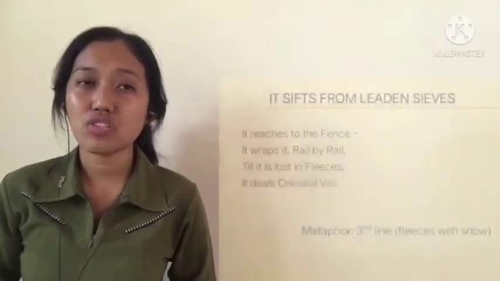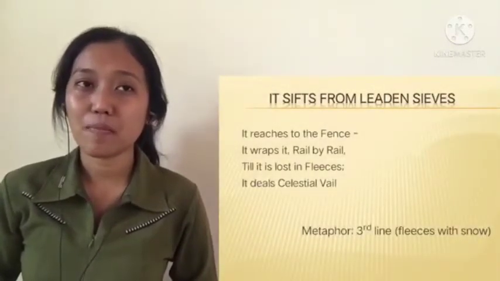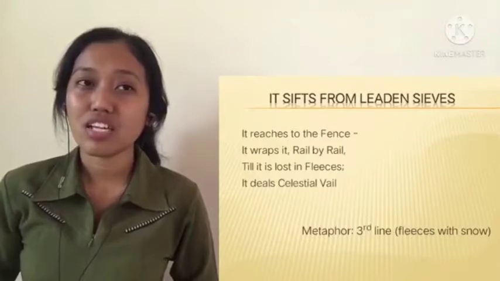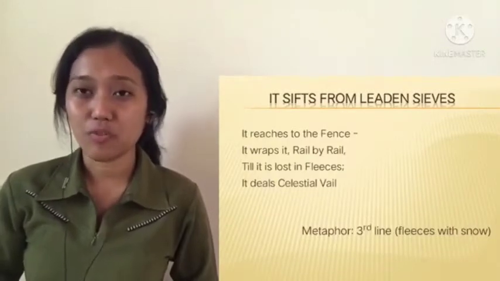This is the third stanza. It says, it reaches to the fence, it wraps it rail by rail, till it is lost in fleeces, it deals celestial veil. First, I would like to explain the metaphor in the third line, which is fleeces. You can imagine fleeces. What is the color? It's absolutely white. And how about the texture? It's absolutely soft.